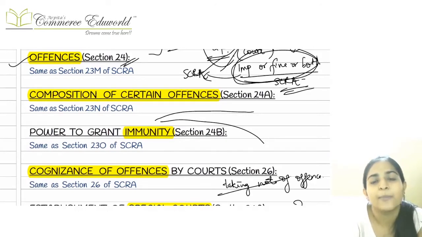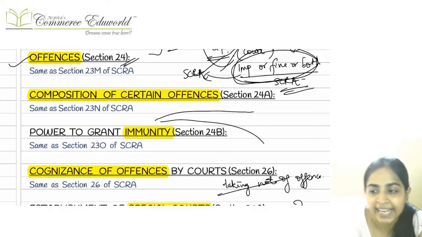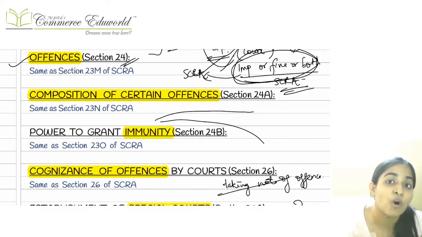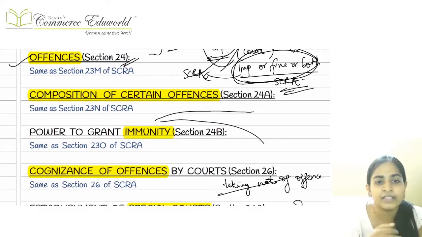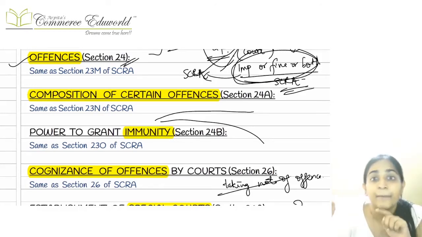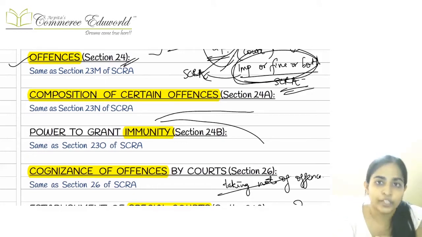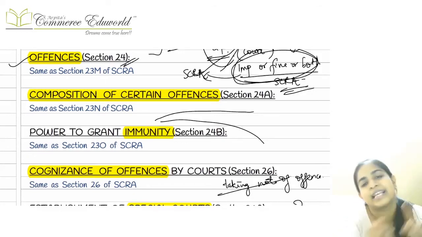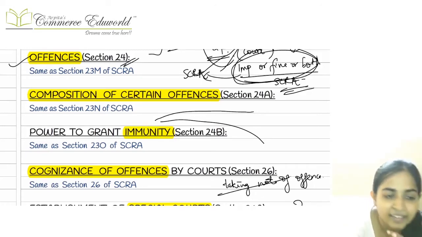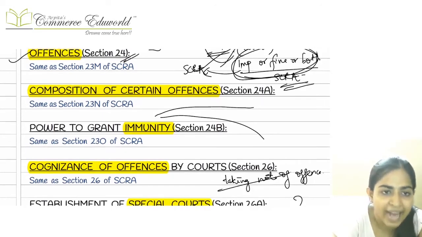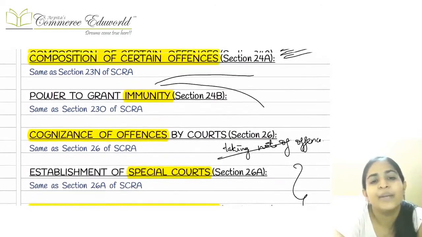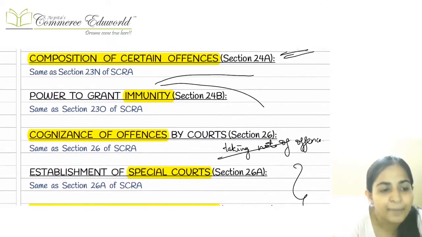Next point, if there is any particular case where we have contravened the provisions of the act, then in that case, apart from the penalty, even offences can be made applicable on us, even punishments can be made applicable. Means the wrongful act that we have done can be treated as an offence, and the punishment can be levied. The punishment can be levied by the court, imprisonment or fine or both. Same figures as we had studied in SECRA. Okay, the offence can be made applicable, and that offence can even be compounded.